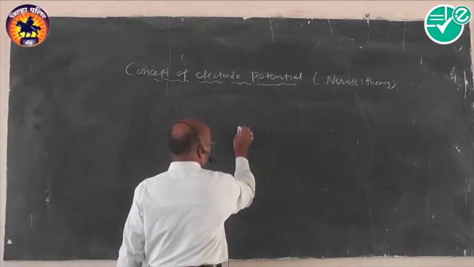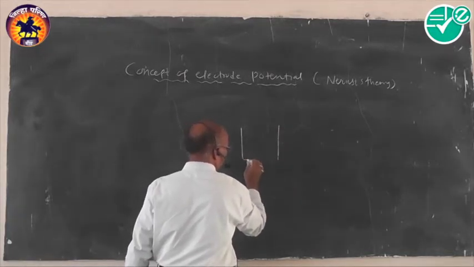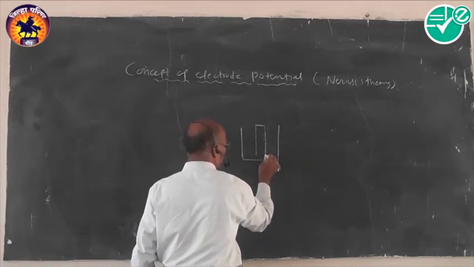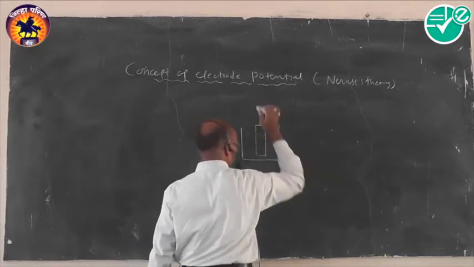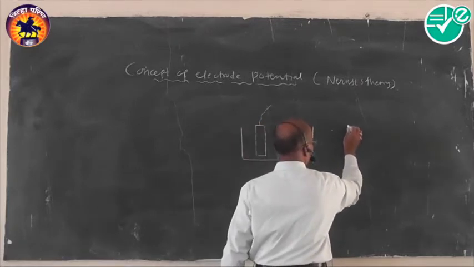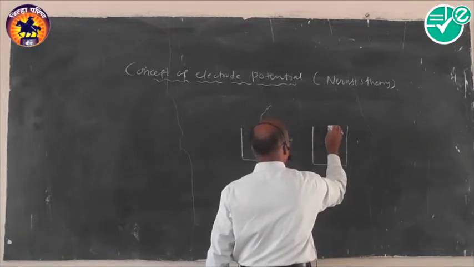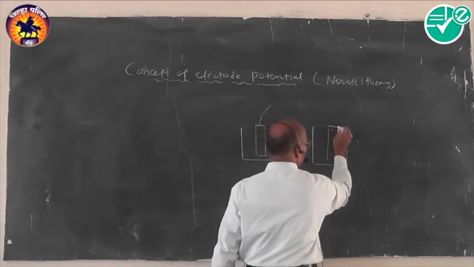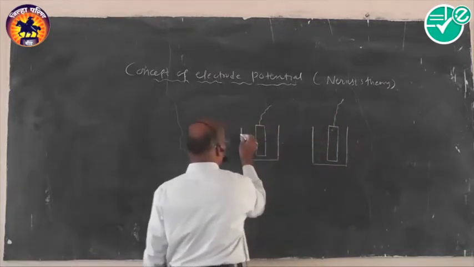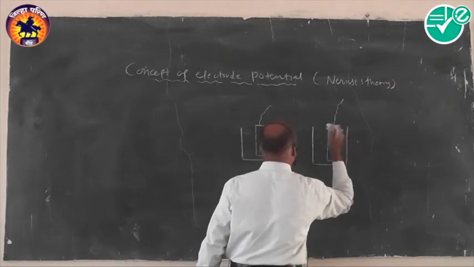For that we'll have a simple figure, then we'll make the explanation. First, we'll draw the figure like this. A metal rod is placed in its own solution.